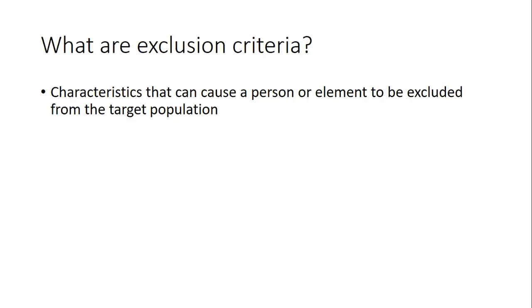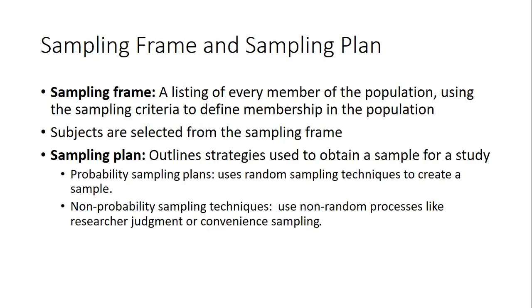So inclusion criteria means the characteristics that people have for us to include them. Exclusion criteria means that people who have these things will not be included in our research. Then every member of the population comes into our sampling frame.